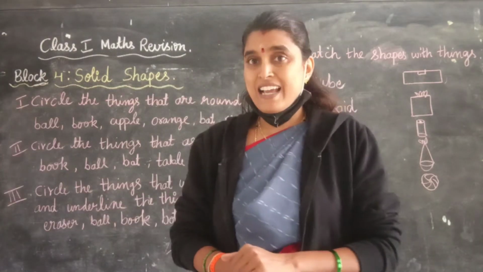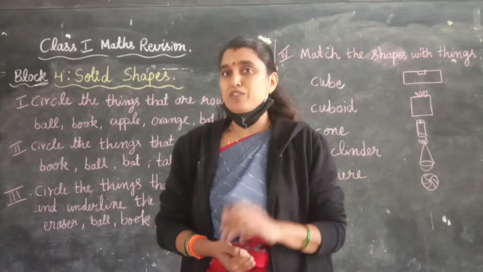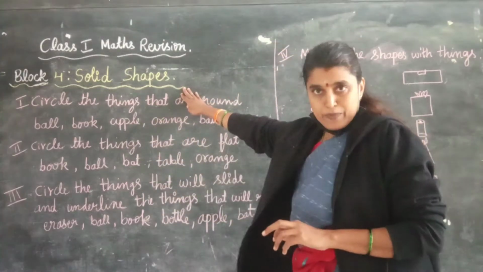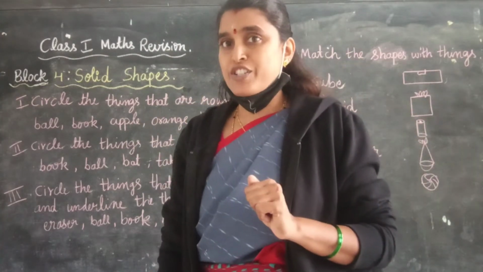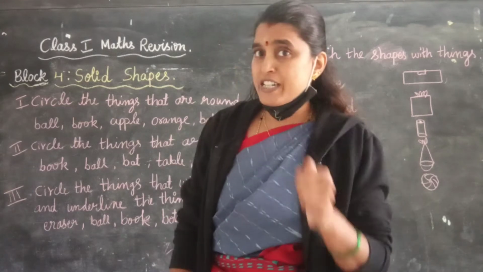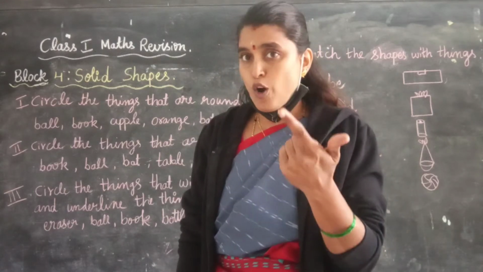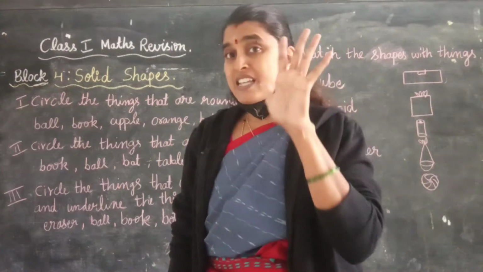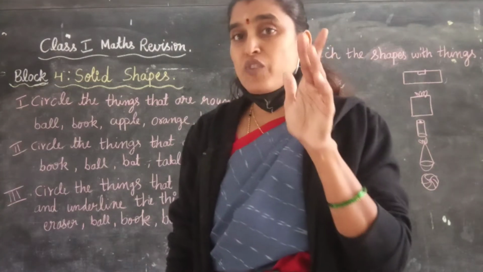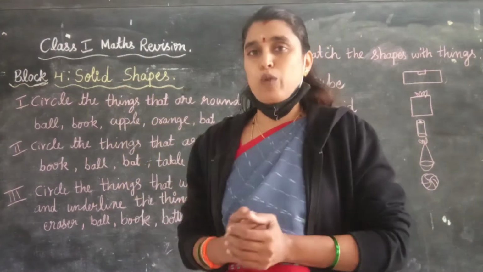Children, in today's class, let us revise block number 4, solid shapes. So, which are the solid shapes we learnt in this block, children? Yes, we learnt about cube, cuboid, cylinder, cone and sphere. See, these 5 solid shapes we learnt under this block.